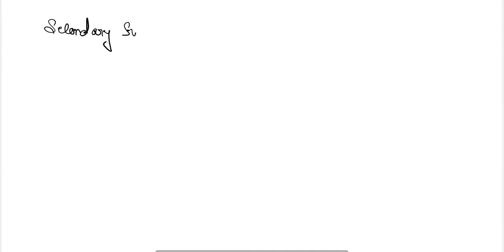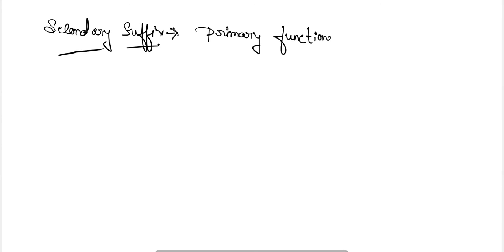Next is the secondary suffix. Generally secondary suffix represents the primary functional group. Now I am using a word here, primary functional group. So what is this primary functional group?